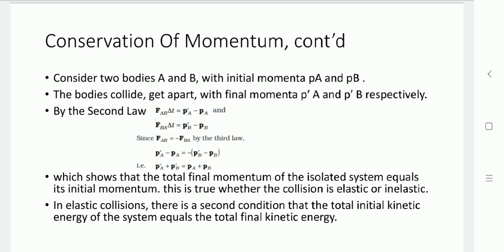Let us substitute the value of forces from the above equation, and the resultant equation we will get is P dash A plus P dash B equal to PA plus PB, which defines that the total final momentum of objects equals the total initial momentum of those objects. This conservation of momentum is applicable for collisions, elastic or inelastic. For the elastic collision, kinetic energy also remains the same before and after collision.